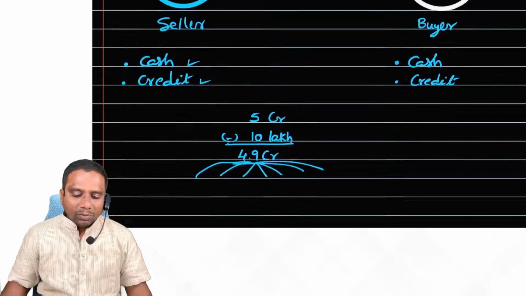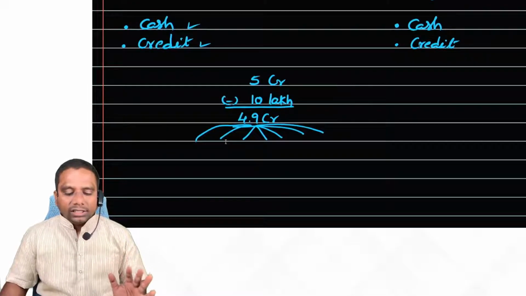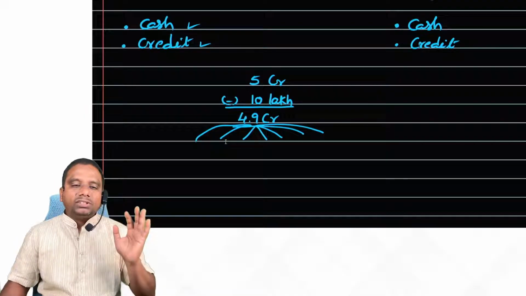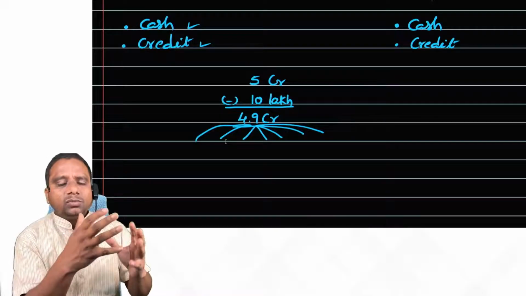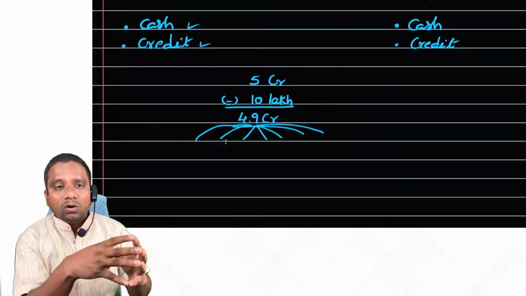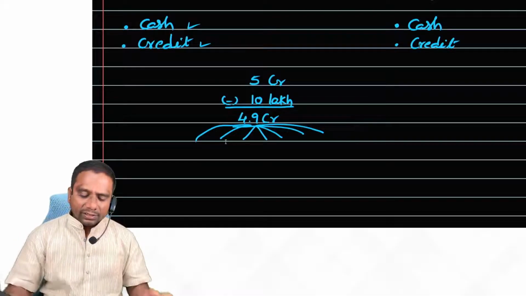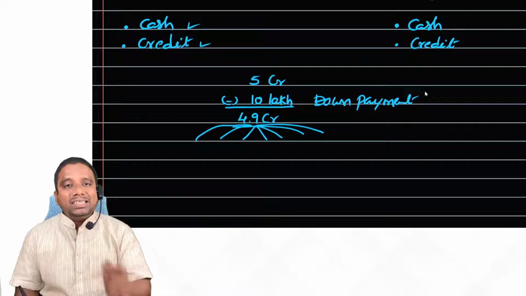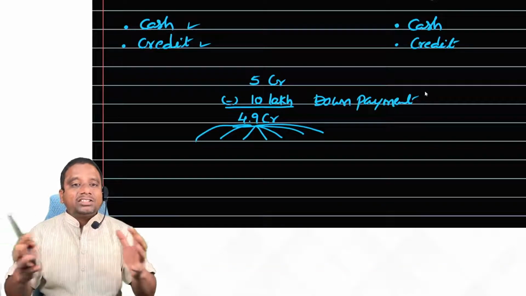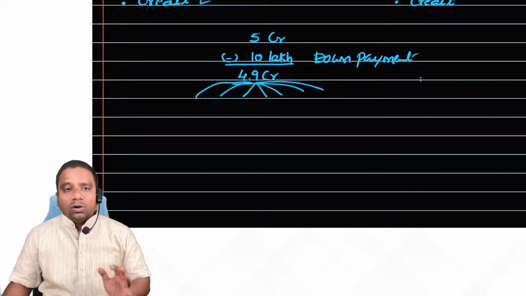What happens here? The buyer will enter into an agreement with the seller. Whatever the purchase cost of the item or goods or asset, that amount we pay in installments. Before entering into an agreement, first we pay some amount. This is called down payment. The remaining amount is paid to the seller in installments. So this type of agreement is called a hire purchase agreement.